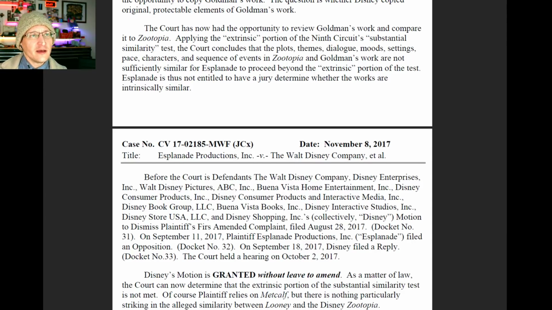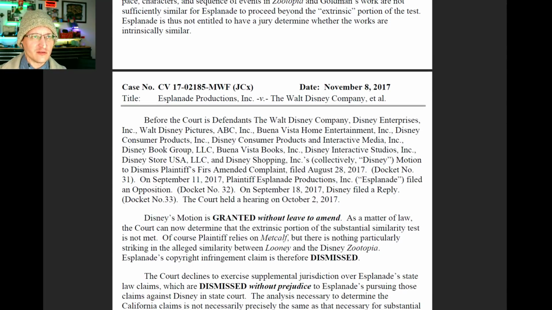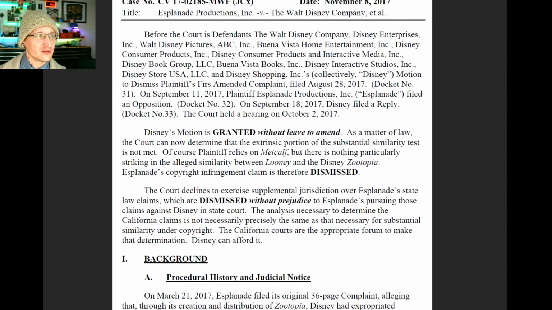The court has now had the opportunity to review Goldman's work and compare it to Disney's Zootopia. Applying the extrinsic portion of the Ninth Circuit's substantial similarity test, the court concludes that the plots, themes, dialogue, moods, settings, pace, characters, and sequence of events in Zootopia and Goldman's work are not sufficiently similar for Espionage to proceed beyond the extrinsic portion of the test. Espionage is thus not entitled to have a jury determine whether the works are intrinsically similar.